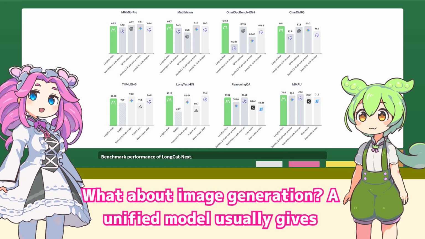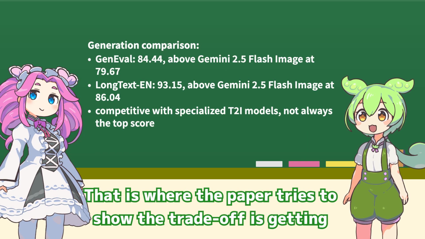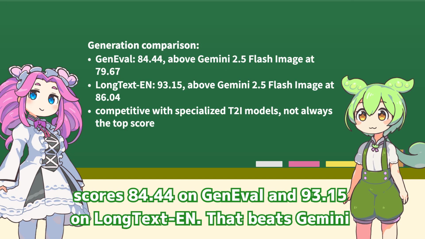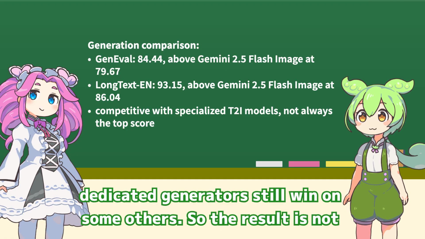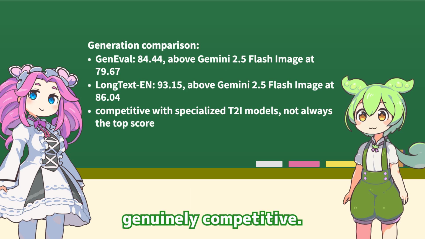What about image generation? A unified model usually gives something up there. That is where the paper tries to show the trade-off is getting smaller. Against specialized text-to-image models, LongCat-Next scores 80.4 on OneIG-Bench and 93.15 on LongText-EN. That beats Gemini 2.5 Flash Image on those two columns. So the result is not that specialization disappears.